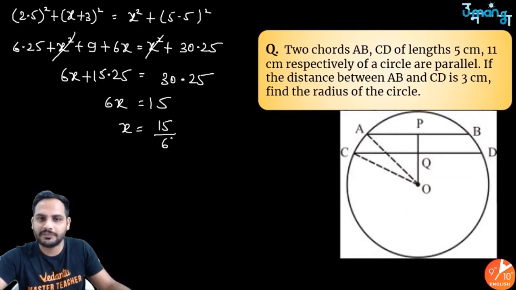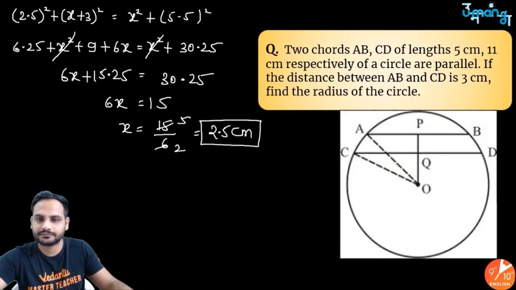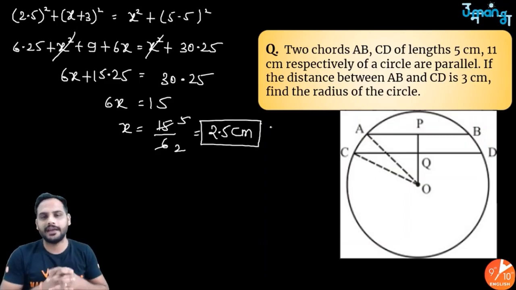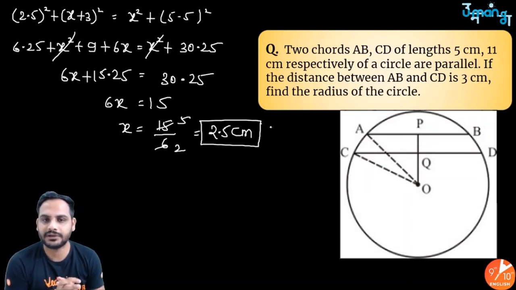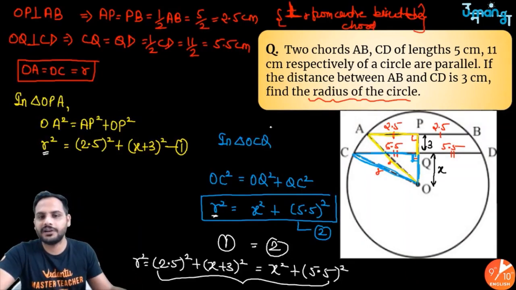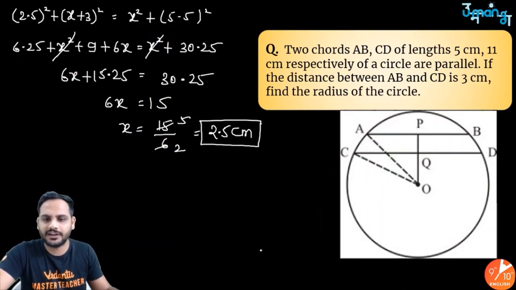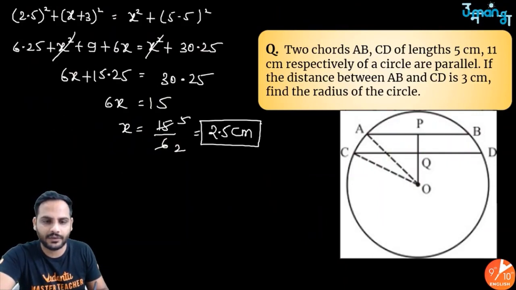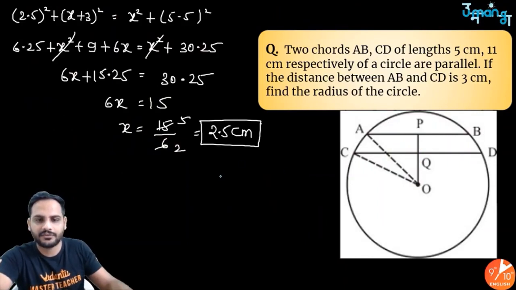x is equal to what? 15 by 6. 15 by 6 means 3 fives are 15, 3 twos are 6, so 5 by 2, which is 2.5 centimeter. We have got x as 2.5 centimeter. If x is 2.5 centimeter, now we can put this value of x in any of these equations, either the first equation or the second equation, to get the value of r. Suppose I put it in the second equation. The second equation is r square is equal to (5.5)² plus x².